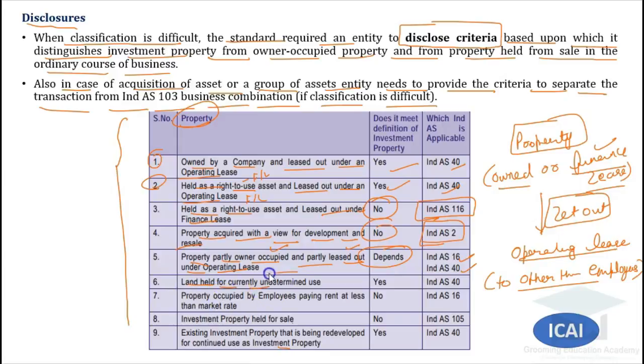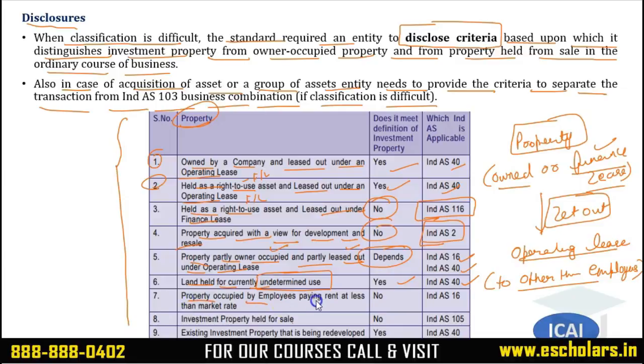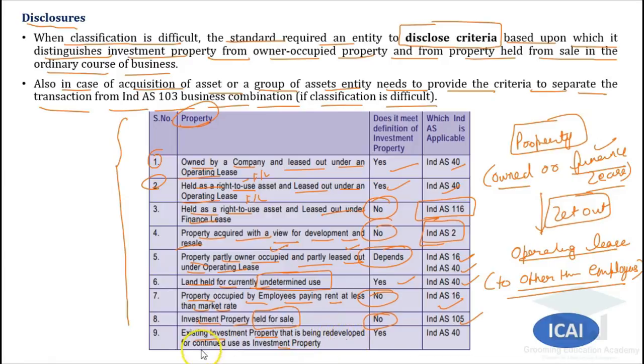Land held for currently undetermined use. If the use is not determined, then you can classify it as an investment property. This we have already discussed. Property occupied by employees paying rent at less than market rate. Employees have acquired the property, they are paying rent which is less than the market rate. See, property is let out to employees, it was covered by IND AS 16, not an investment property. Investment property held for sale will be a part of IND AS 105, that is property held for sale. Existing investment property that is being redeveloped for continued use as an investment property. So it is again an investment property. I think there is no issue in this.